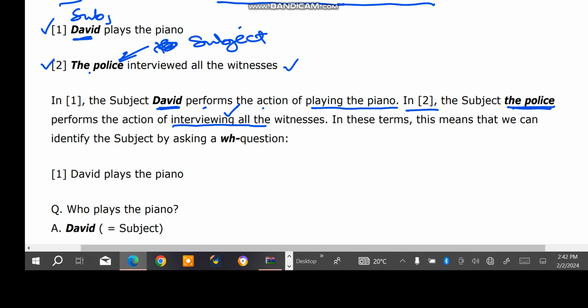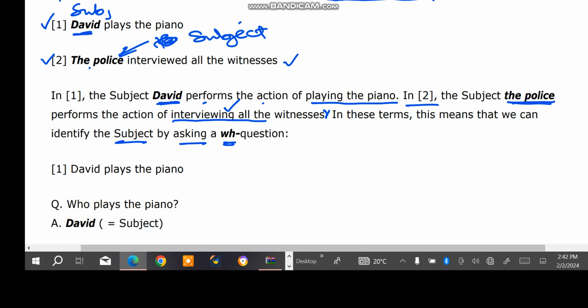But there is a vital statement here which says that we can identify the subject by asking the who question. We can identify the subject by asking this question, the who question.